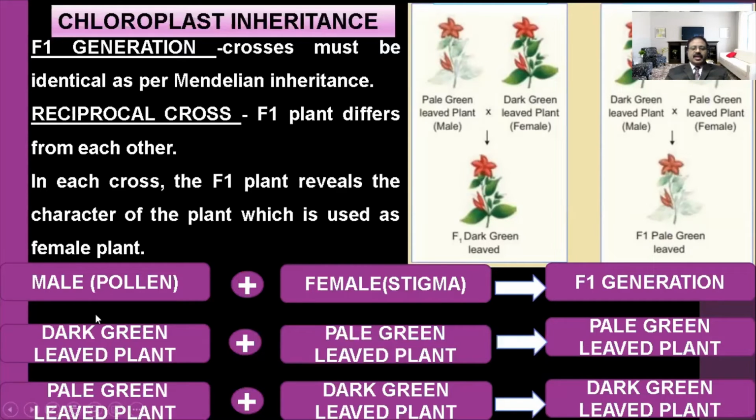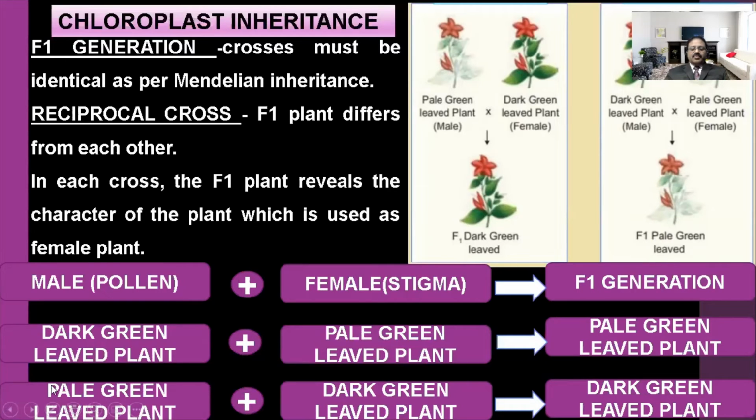Here you can see the male: pollen is taken from the male and will fall on the stigma of the female. Here, this is the first cross, the dark green leaved plant is taken, and the pale green leaf is the female. This is the second cross: the dark green leaved plant crossed with the pale green leaved plant, but the pale green leaved plant is a female one. That character only appeared in the F1 generation.